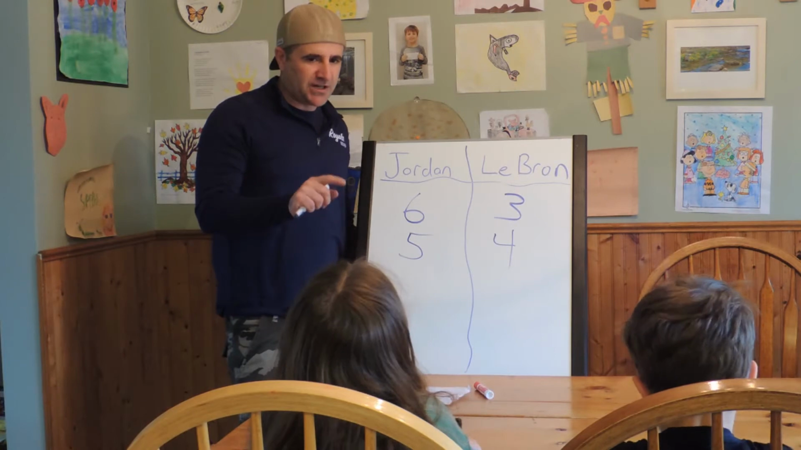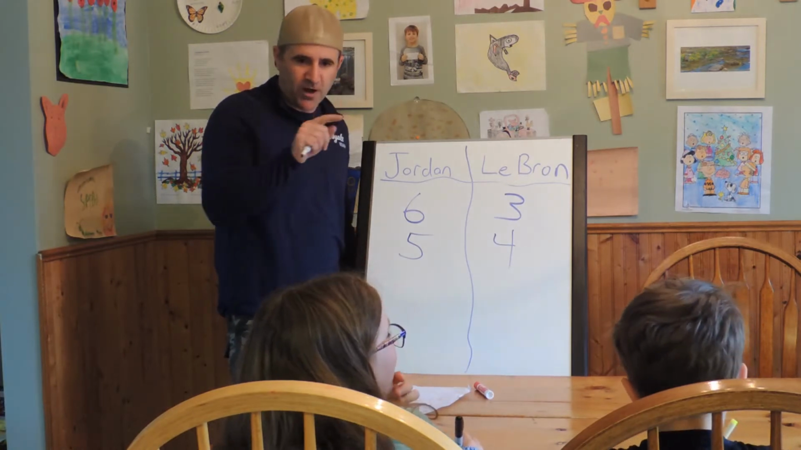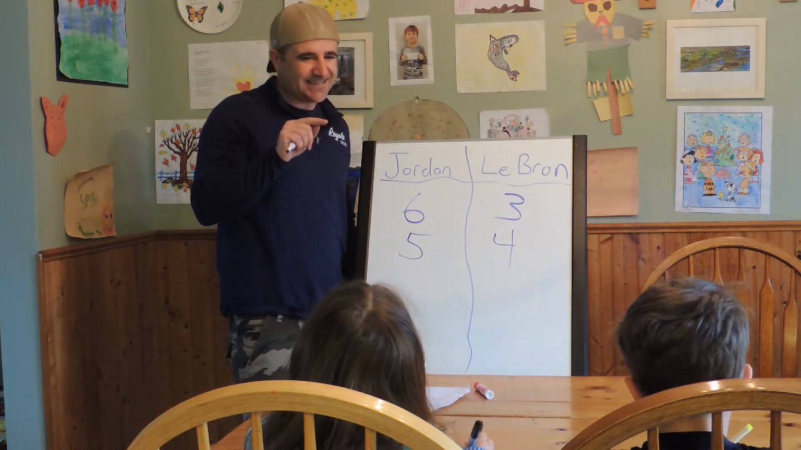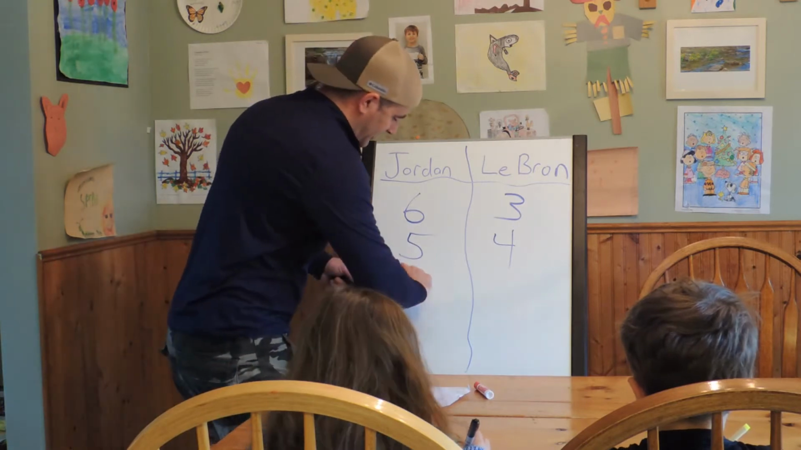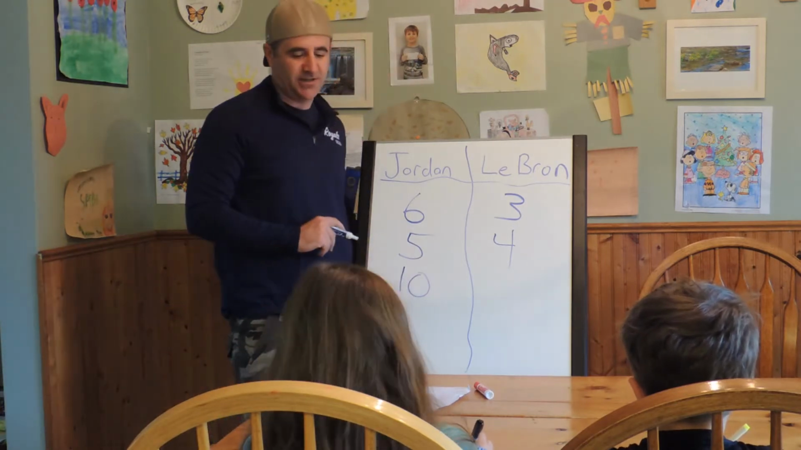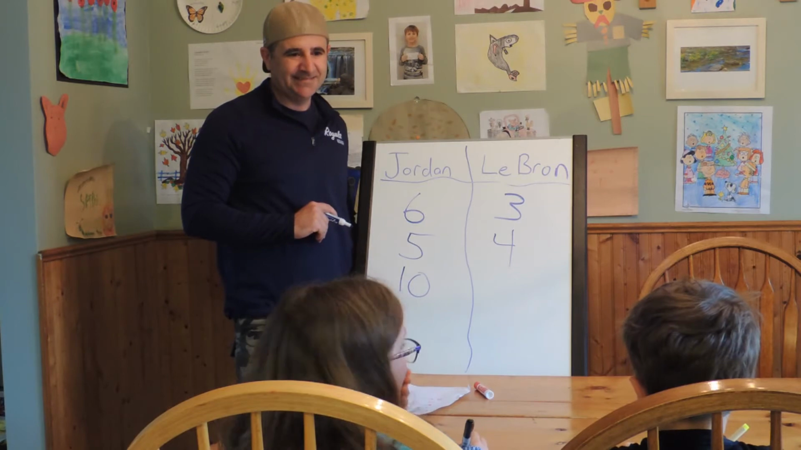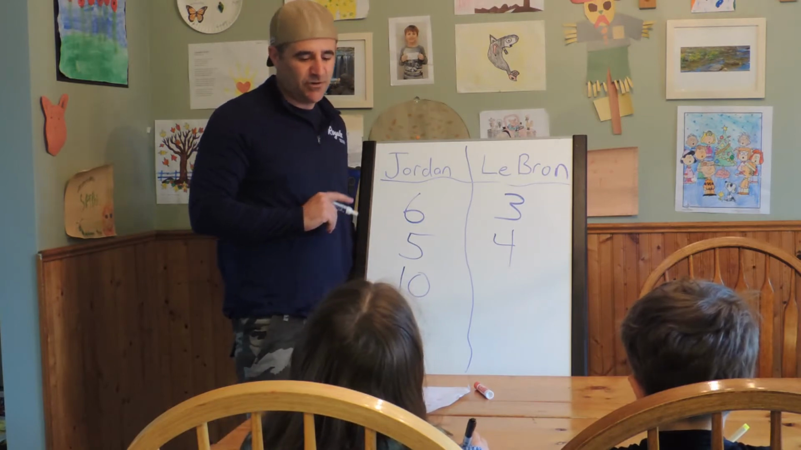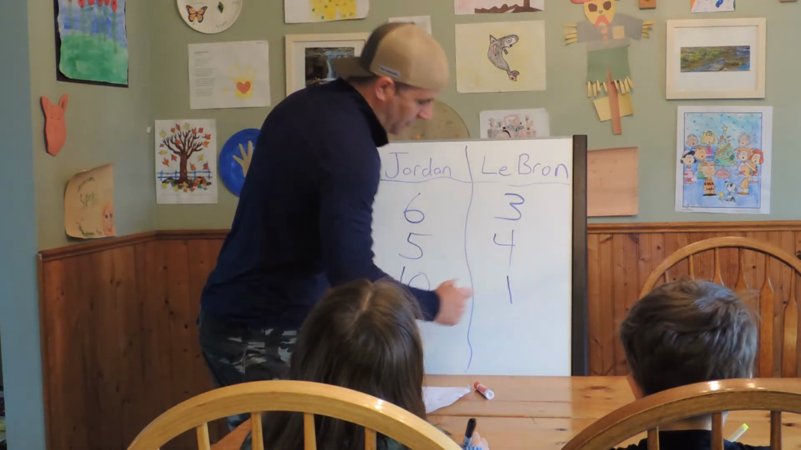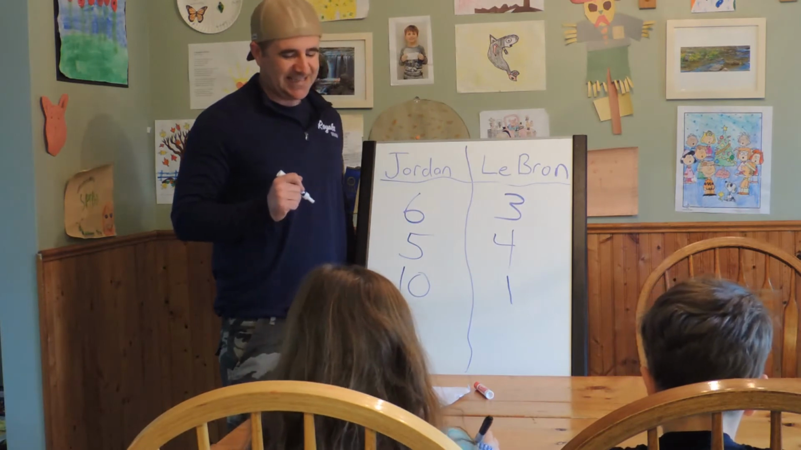Remember we talked about scoring titles. How many scoring titles has Michael Jordan won? 8? 10. Okay, try to get that right. It's actually 10 scoring titles. And LeBron? Who knows? 2? Actually, he's only won 1 scoring title compared to Michael Jordan's 10.